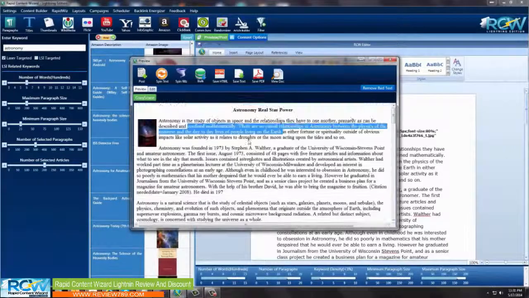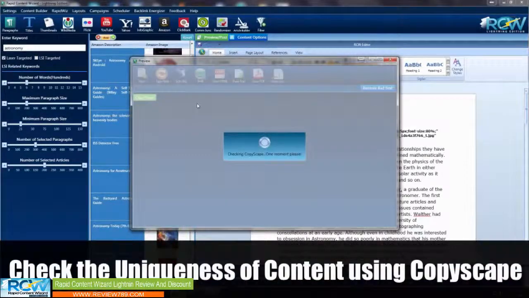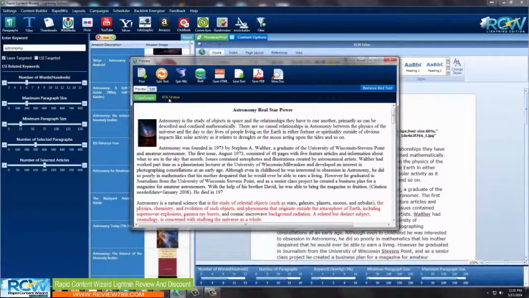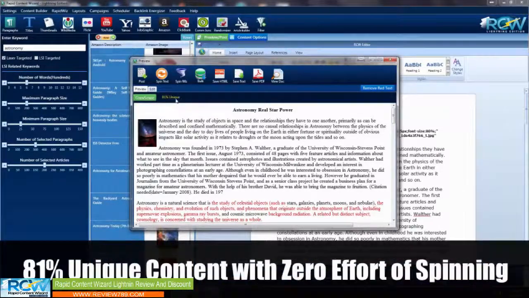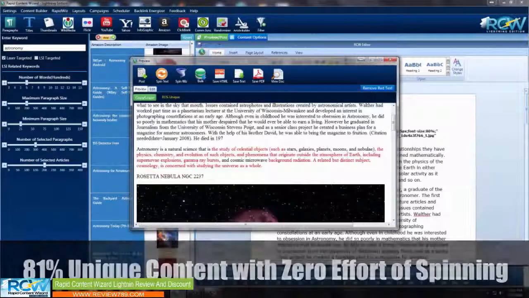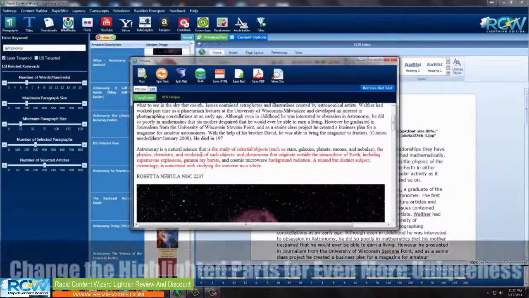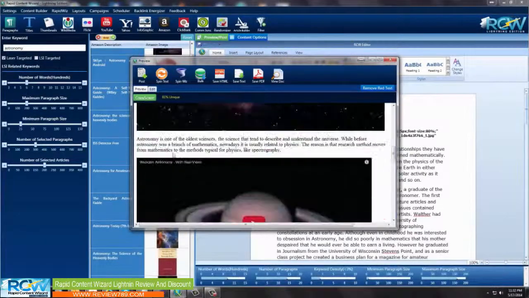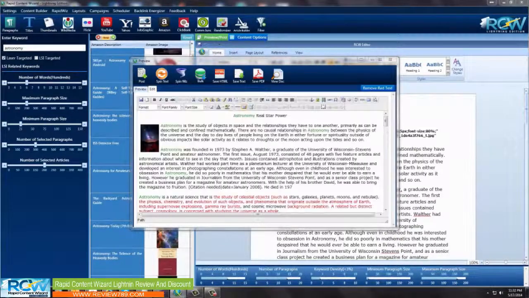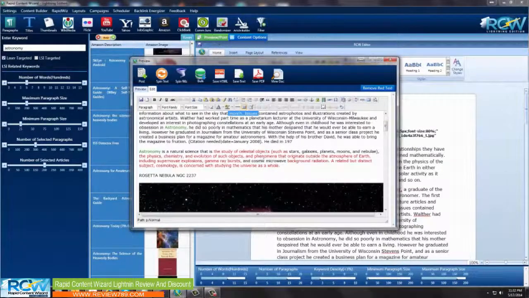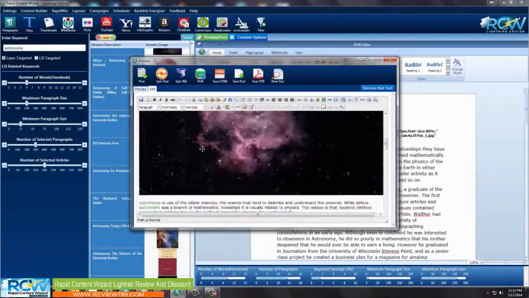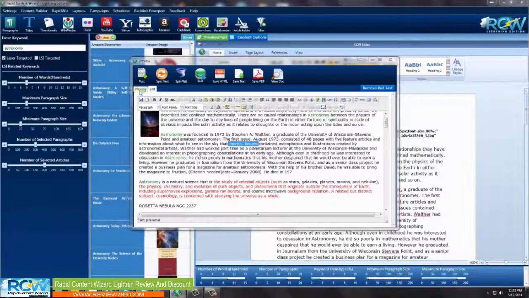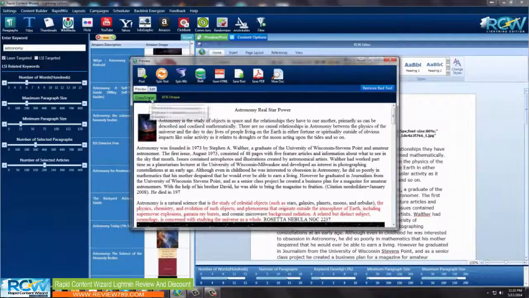Now, what I like to do next is one more thing. We have a little Copyscape button. You want to see how unique this is. You can click on that very quickly, and it comes up here, and it'll tell you that it's 81% unique. But more than just telling you how unique it is, it also comes down here and highlights in red the text that it has found duplicate content for out on the internet. So you can come down in here and see this red text, and you can come over here to the edit button, and it's in here as well. And you can change this to make it as unique as you want, or remove it, or whatever you want to do with it. But I'm just letting you know that's a very useful, very powerful tool, Copyscape, to make your blogs as unique as possible.